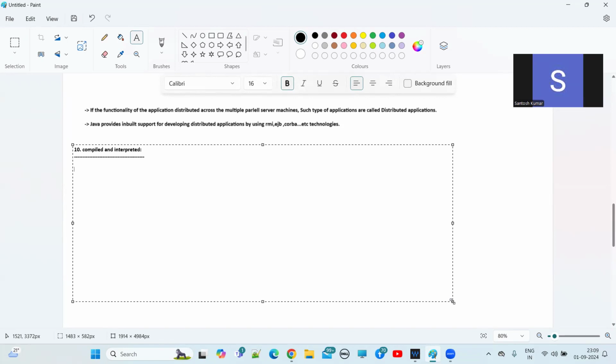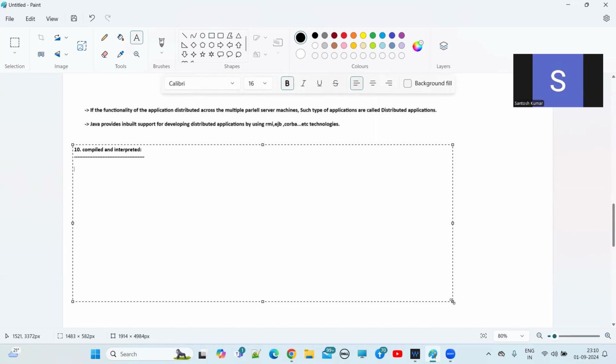Let's suppose you see Python. Python is what, guys? An interpreted programming language. But Java is a compiled and interpreted programming language. Both compiled and interpreted. First, what will Java do? First, it will compile the Java program.